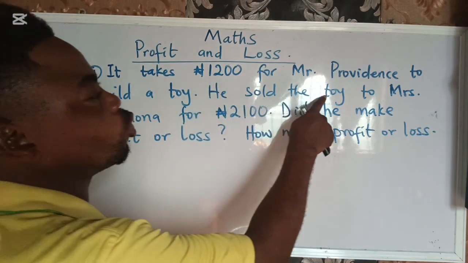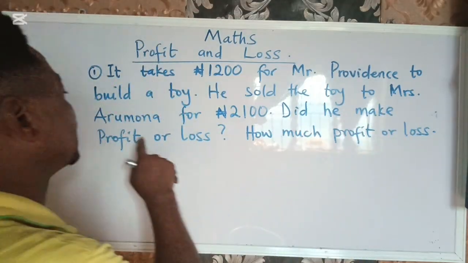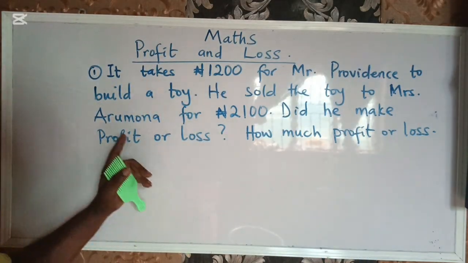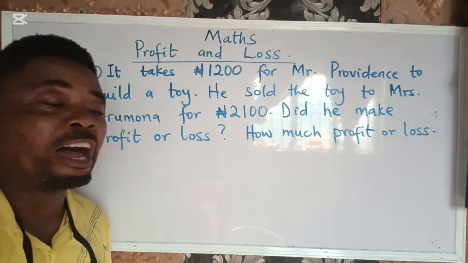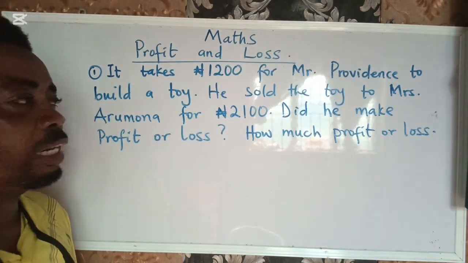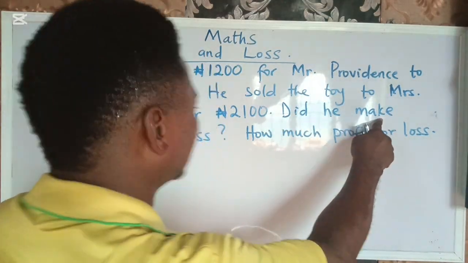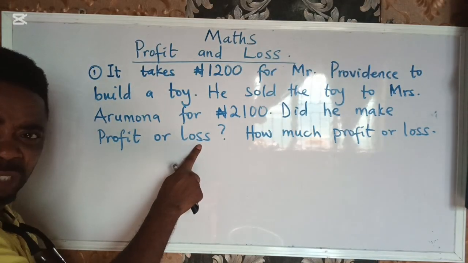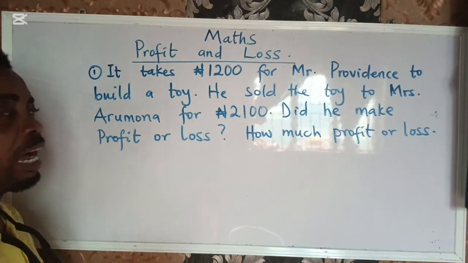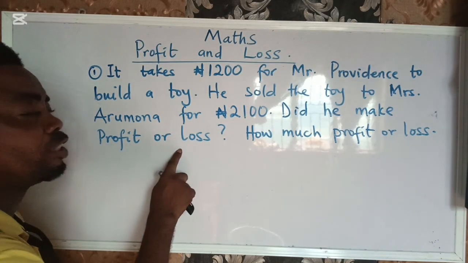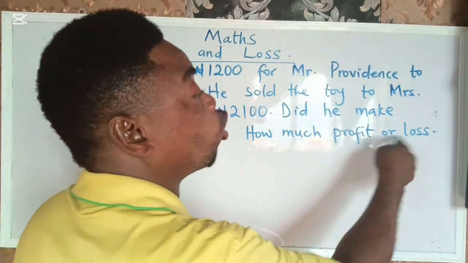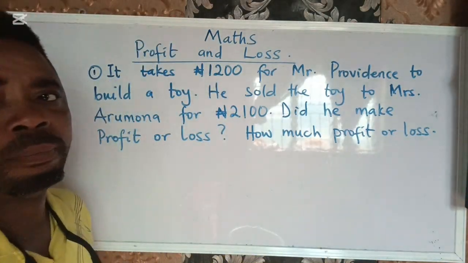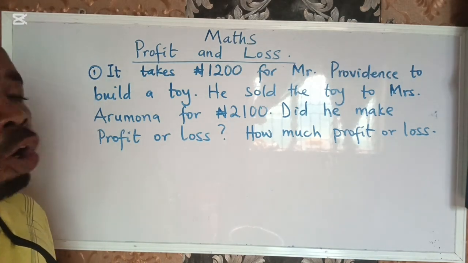Then he sold the toy to Miss Arumono for 2,100 naira. Did he make profit or loss? That is the first question they are asking us now. Then how much profit or loss did he make?